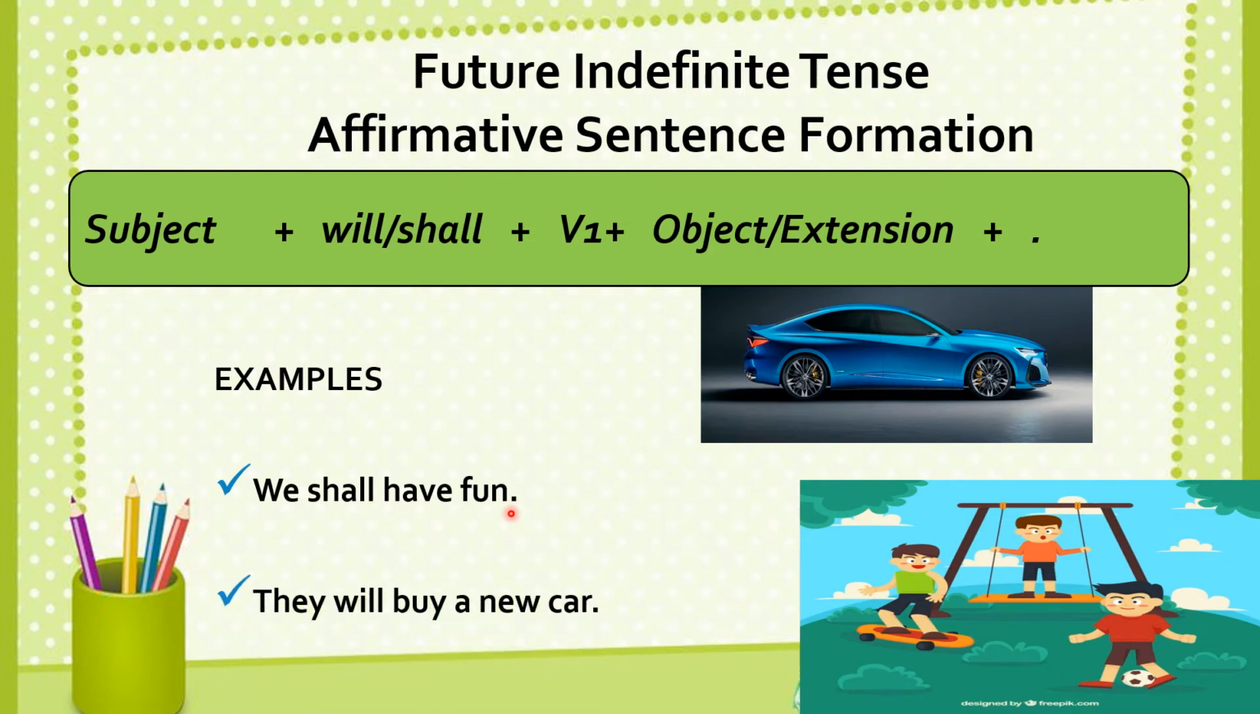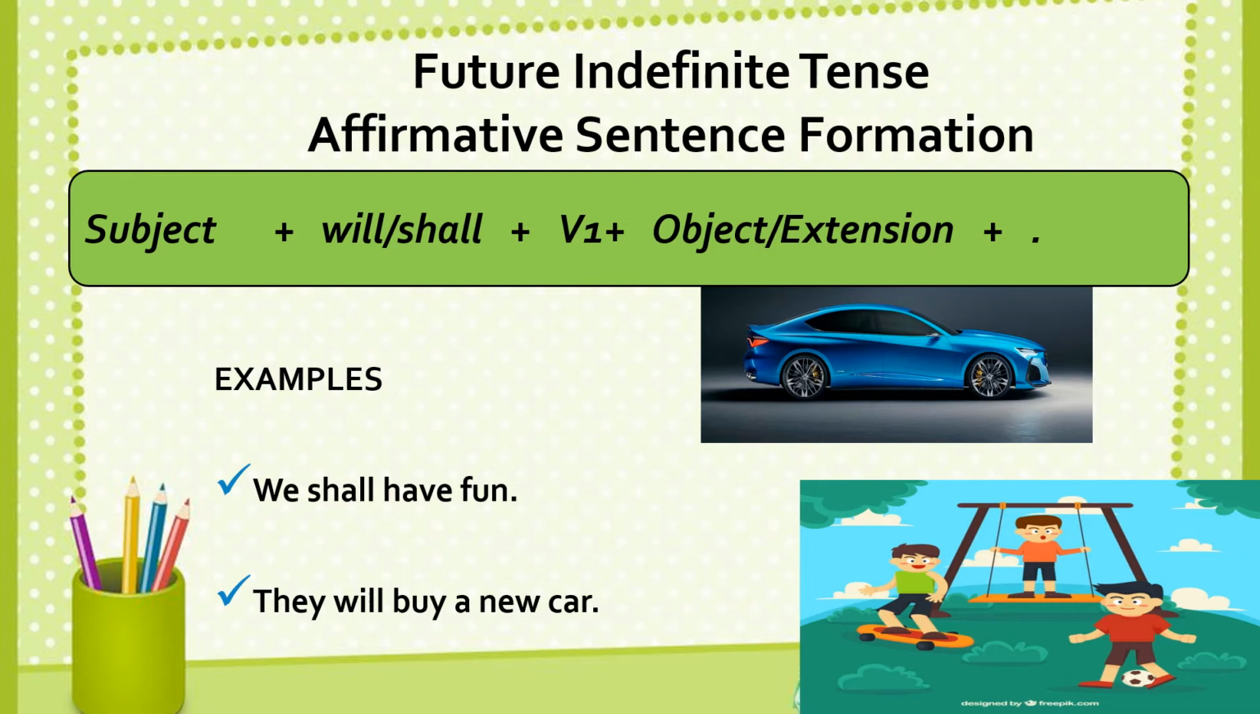Look at the second example. They will buy a new car. You can see that they is the subject here. Will is the auxiliary verb. Buy is the first form of the verb. A new car is the object. And you can see the full stop also.